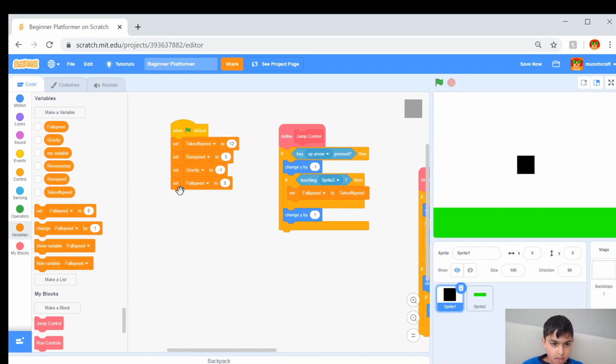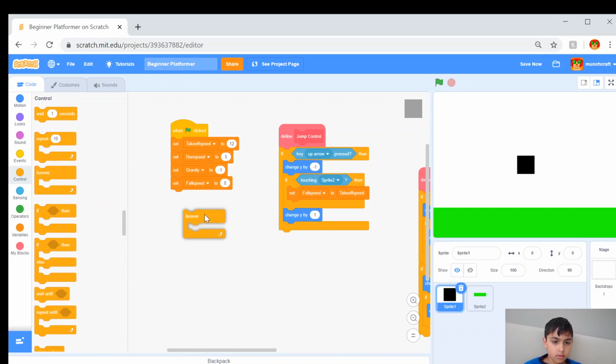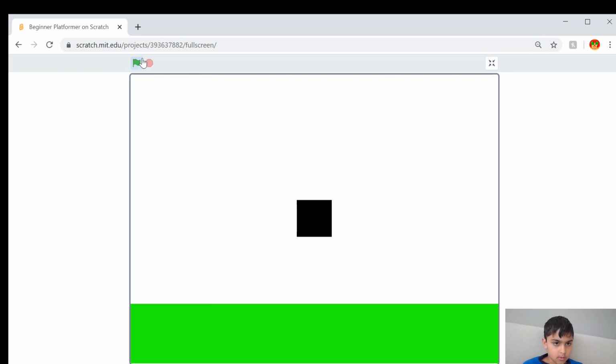And then after you're done with that, we are going to want to get a forever block. Forever. And we're going to put our 3 blocks that we just defined in there. And now that should work. We should have a... Yeah. See? We've got a little guy jumping around. He's walking on this platform. This is pretty great.